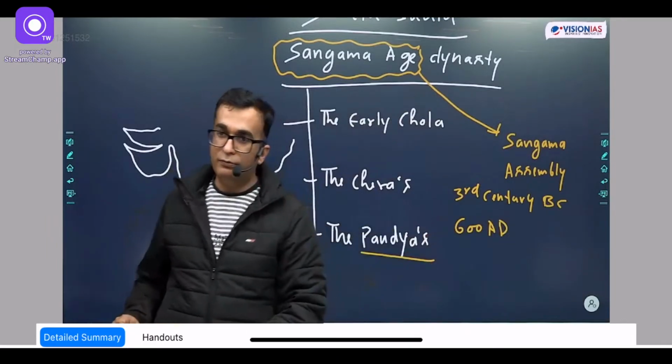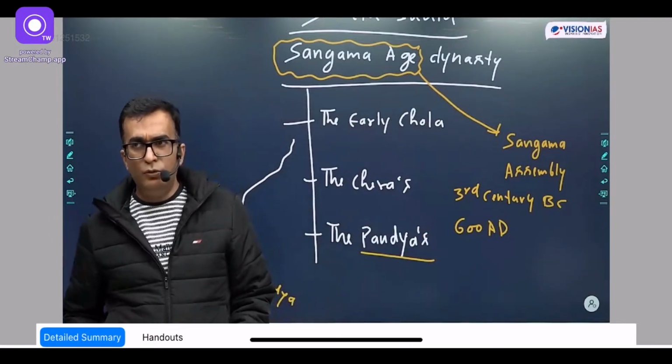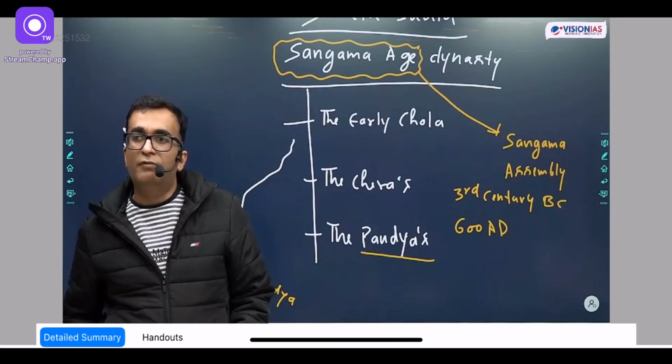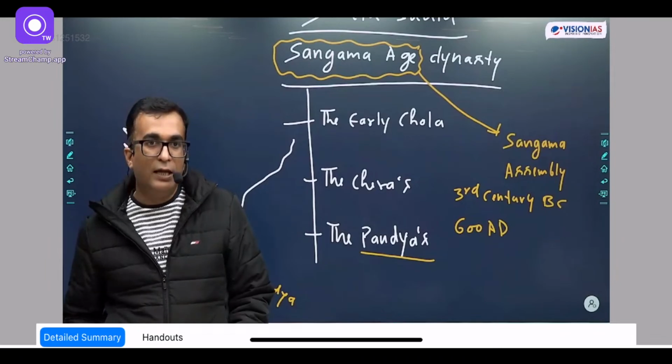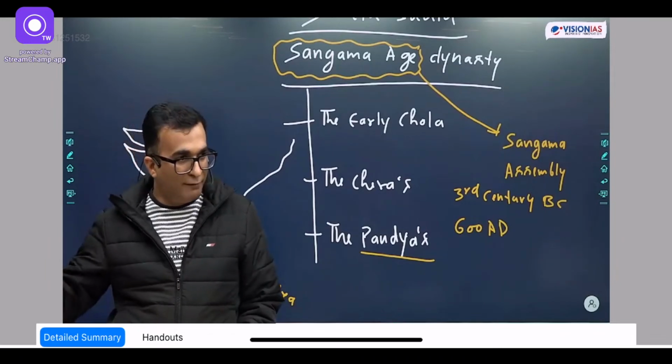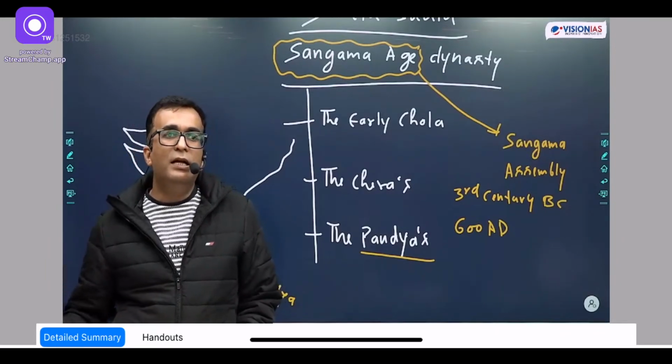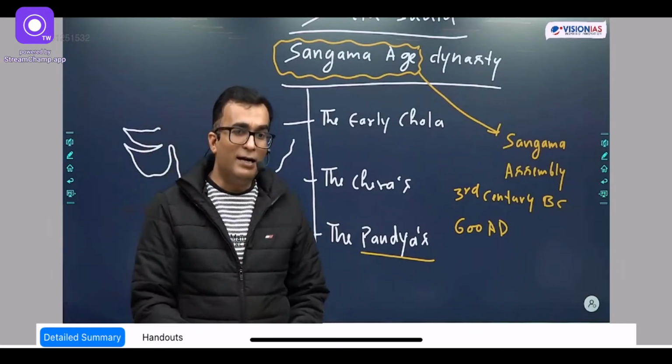But nowadays, in 2019 there was some sort of excavation in Tamil Nadu, and the Archaeological Survey of India and many state bodies went into the excavation. There is a place called Kiladi in Tamil Nadu.